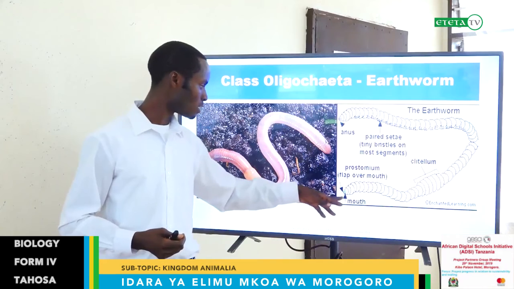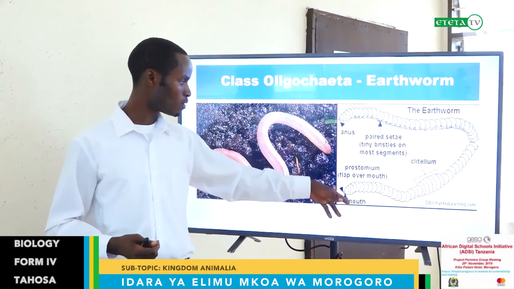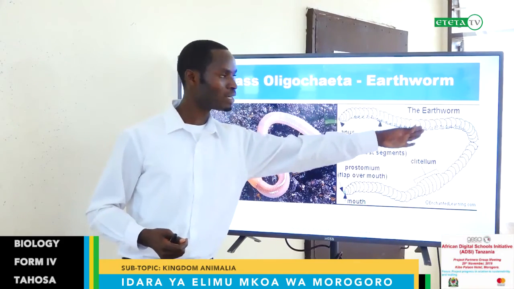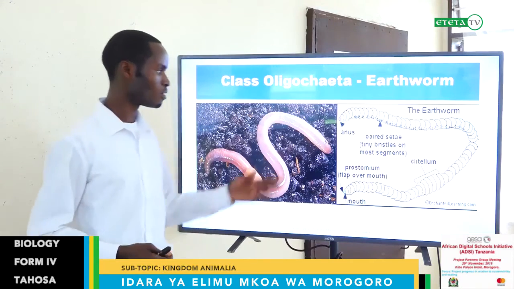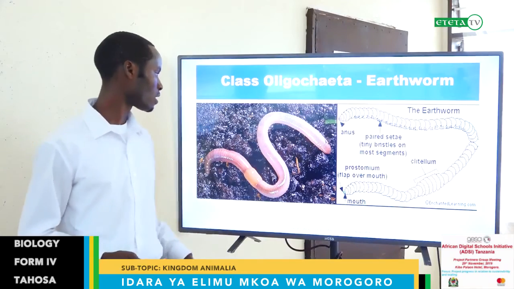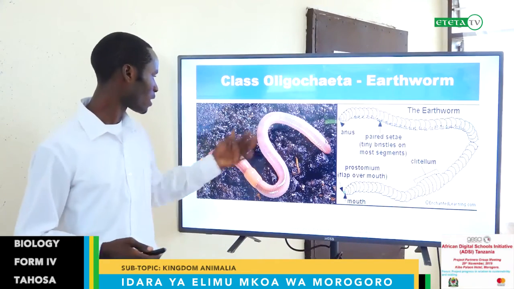This is the anus, and this is the mouth region, the head region, or we call it prostomium or mouth. These are the perfect metameric segmentation, which I was talking about in the distinctive features of this class. And I believe everyone has interacted with this one.